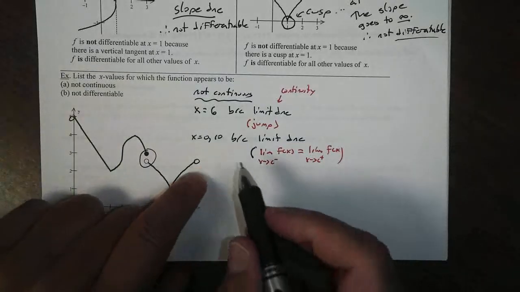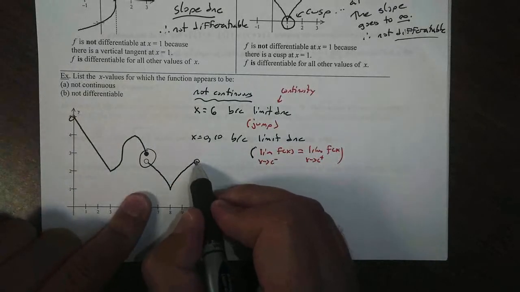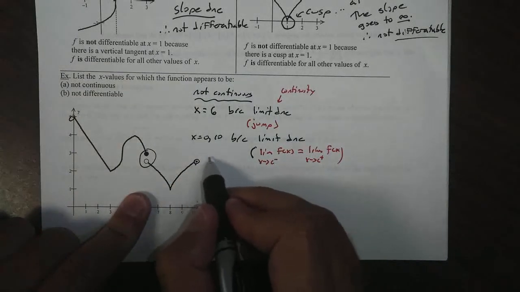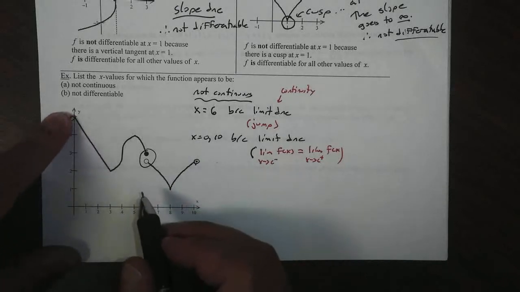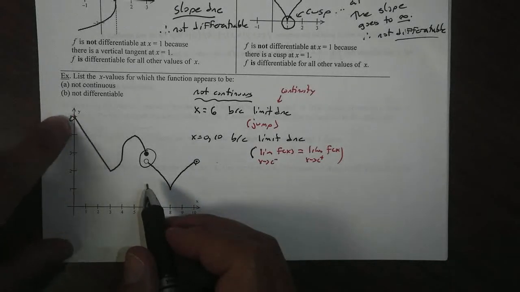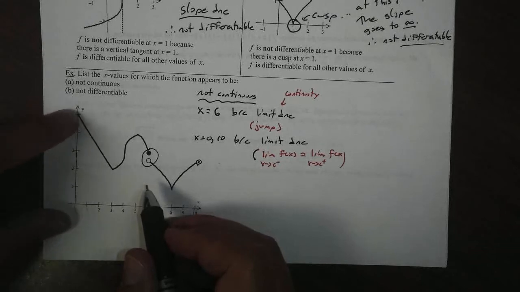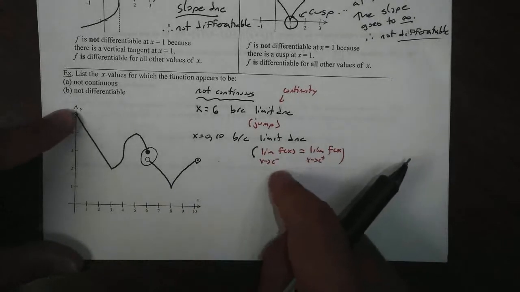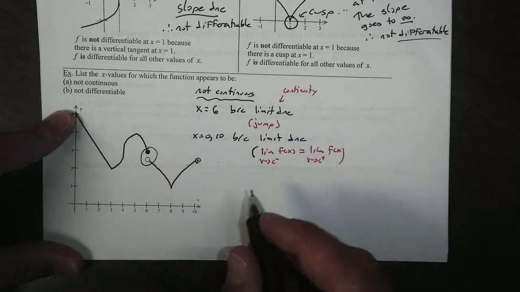They tricked us. So why does this limit not exist? Because there's nothing to the right. Why is this one not continuous? Because there's nothing to the left of it. So here the limit does not exist. That's kind of a tricky little question right there.